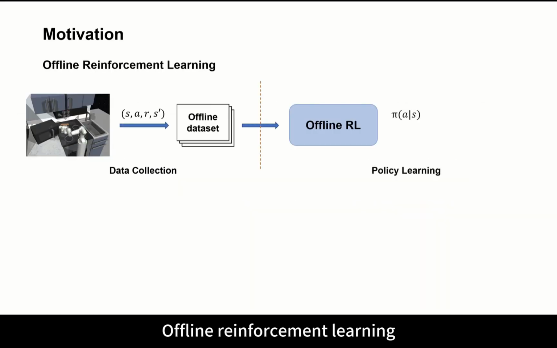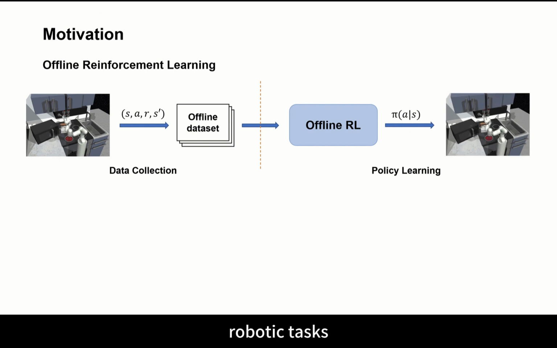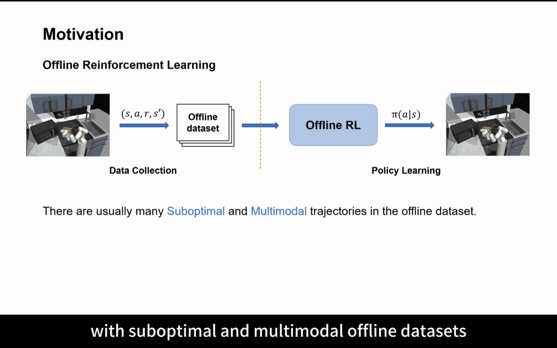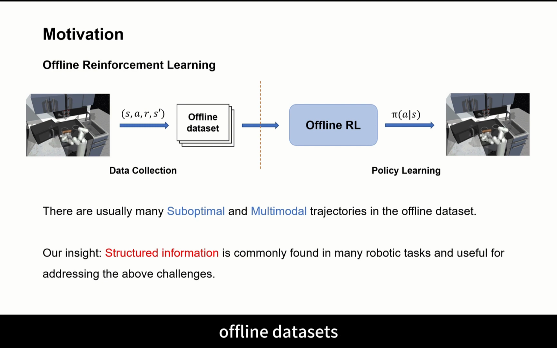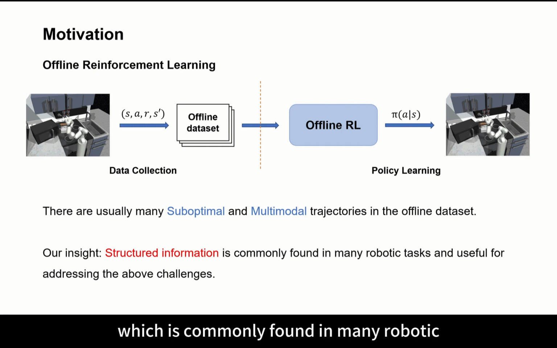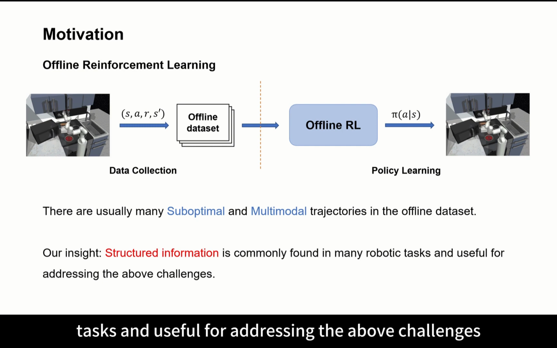Offline reinforcement learning has shown great potential in many robotic tasks. However, it is still challenging for long-horizon tasks with suboptimal and multimodal offline datasets. Existing works rarely consider the structured information in offline datasets, which is commonly found in many robotic tasks and useful for addressing the above challenges.